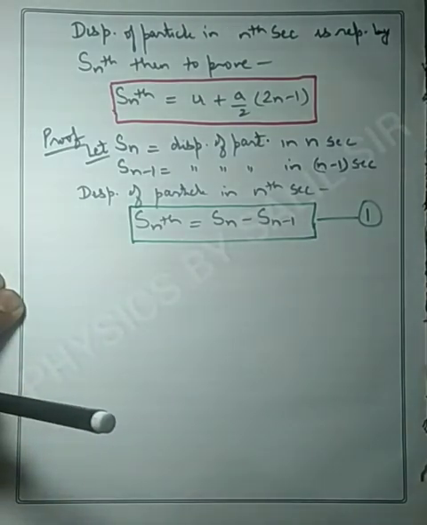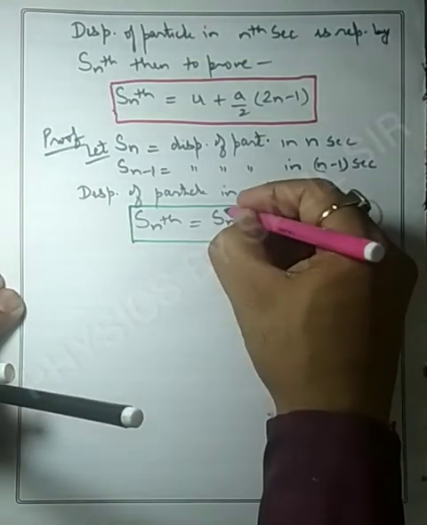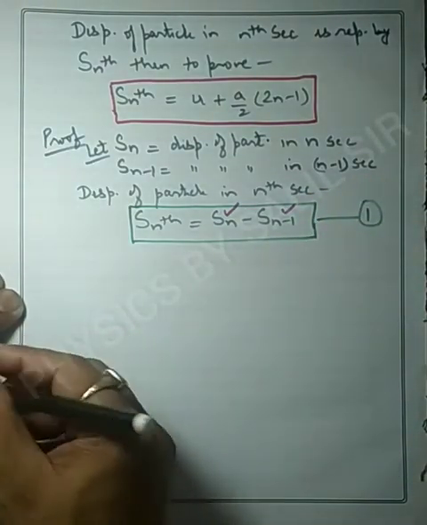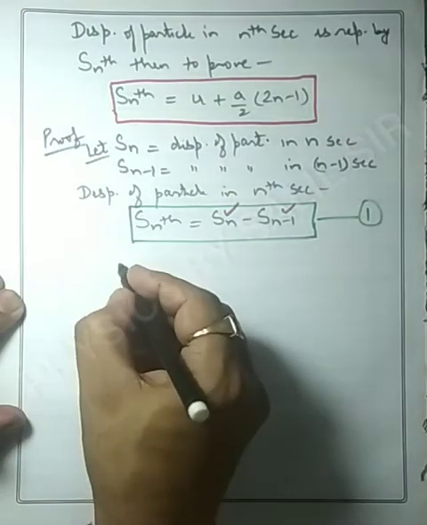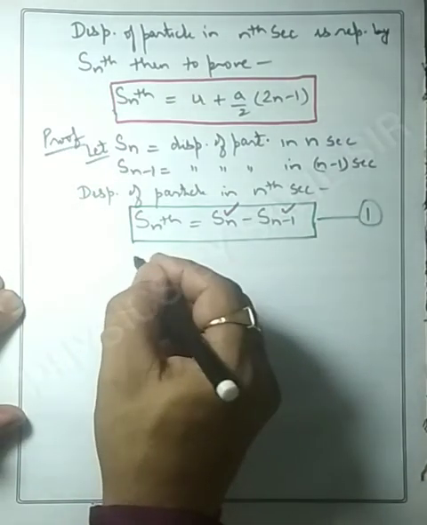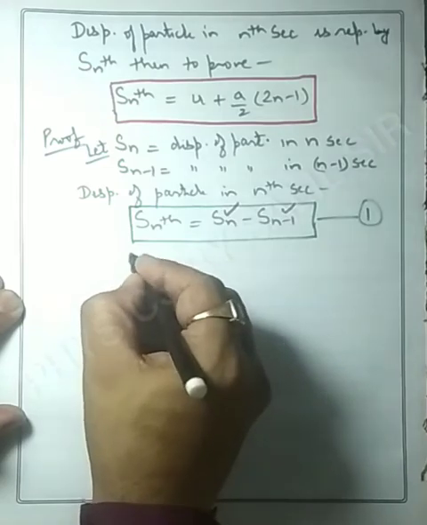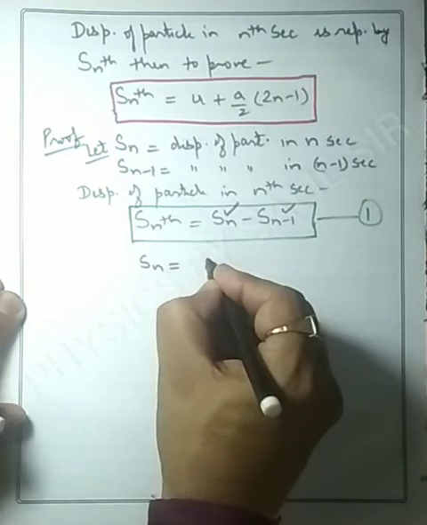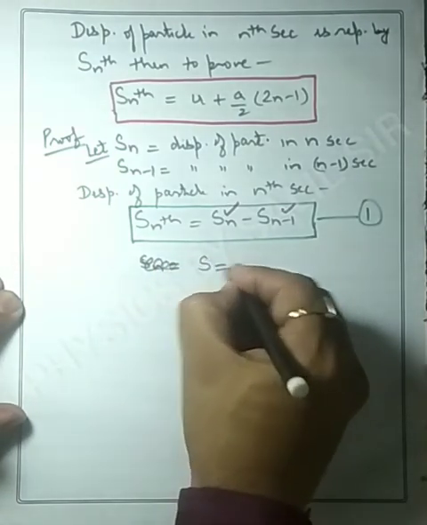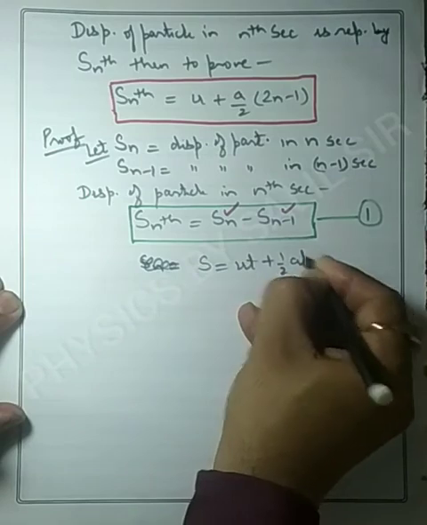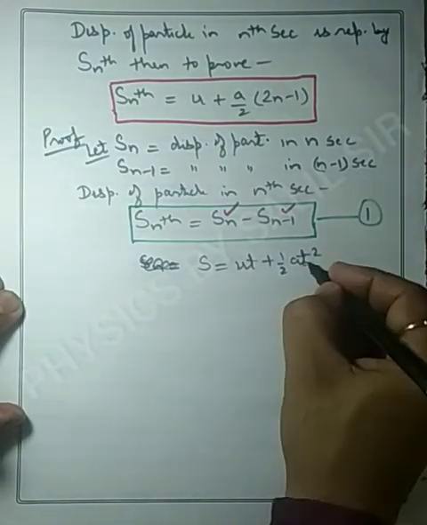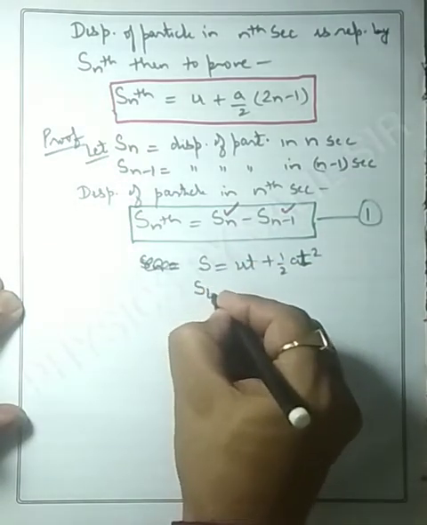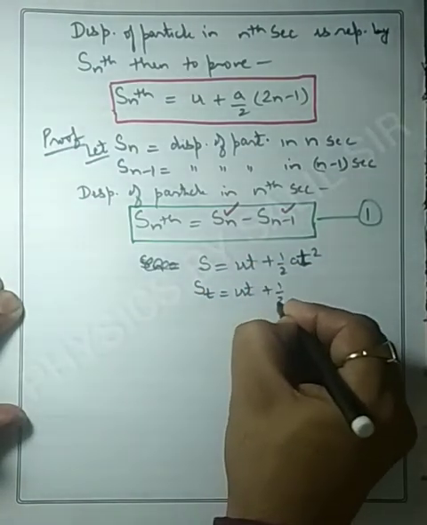To prove this, it is necessary to find Sn as well as Sn minus 1. So how can we find Sn? Sn is based on the formula of the second equation of motion. Suppose the second equation of motion is S is equal to ut plus half at square. Since we are talking about time t, we can write it as St is equal to ut plus half at square.